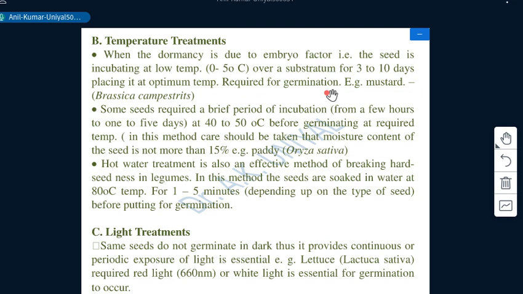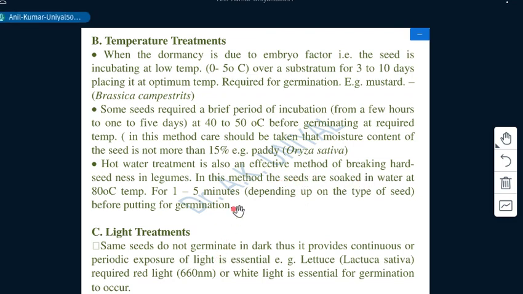There could be different durations for different types of seeds or different species also. Some seeds require a brief period of incubation, from a few hours to a few days at 40 to 50 degrees Celsius before germination, and some seeds need just a few minutes for this purpose.